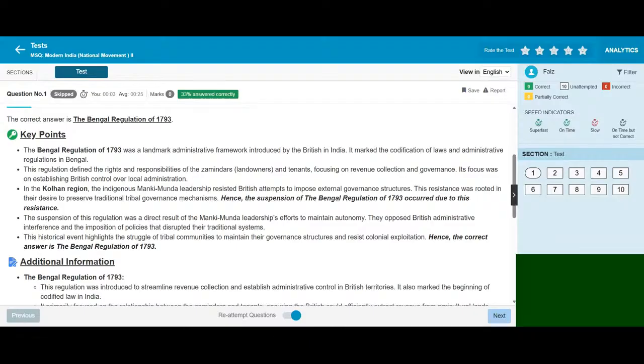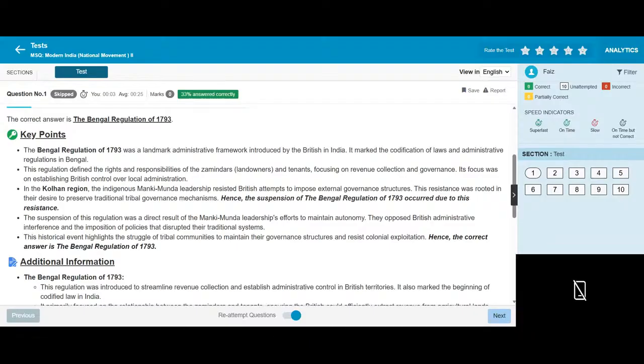It marked the codification of laws and administrative regulation in Bengal. This regulation defined the landowners and tenants, focusing on revenue collection and governance. The focus was on establishing hereditary control and local administration. In the Kolhan region, the indigenous Manki Munda resisted British attempts to impose an external governance structure. This resistance was rooted in their desire to preserve traditional tribal governance mechanisms.